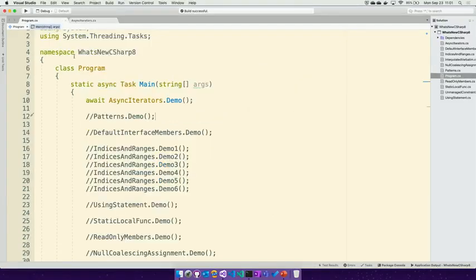So that's async iterators. And we find that that's an incredibly useful feature when we're working with distributed programs where you get some data, have to go process some of it, get some more data, and have to go process some of it again. So now I'm going to go ahead and just remove task and async here, because otherwise I'm going to continue to get warnings because the rest of the code in this demo is not asynchronous.